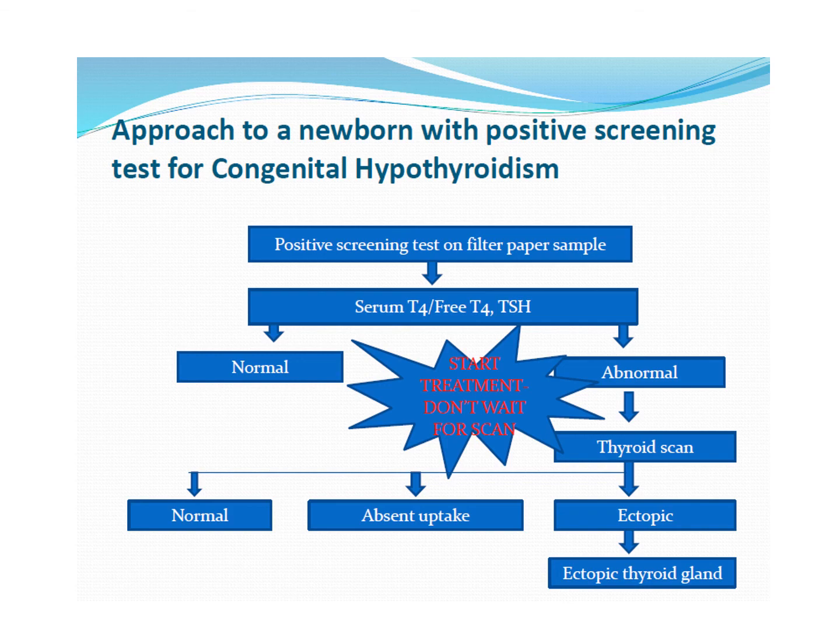If ectopic, then we go for ectopic thyroid evaluation. And if the thyroid scan shows absent or normal uptake, we have to differentiate between normal, absent uptake, and ectopic, to diagnose dysgenesis, ectopic thyroid and agenesis.